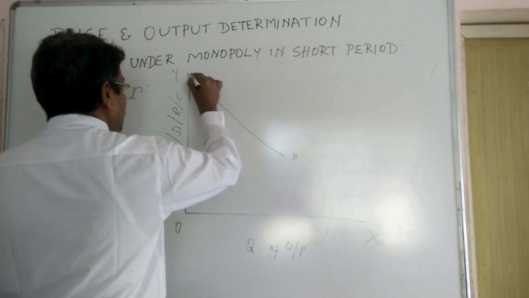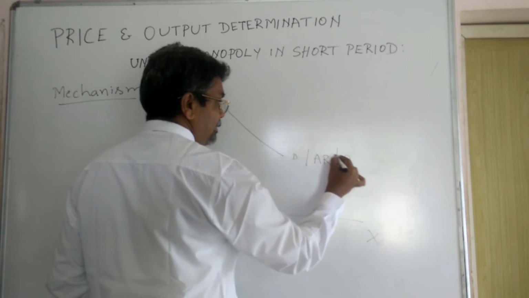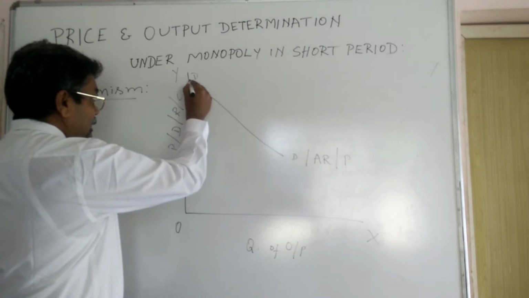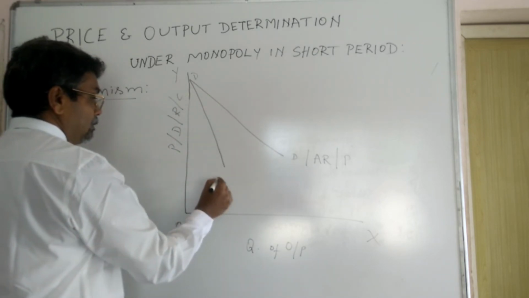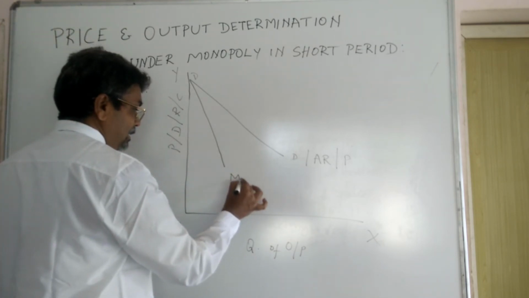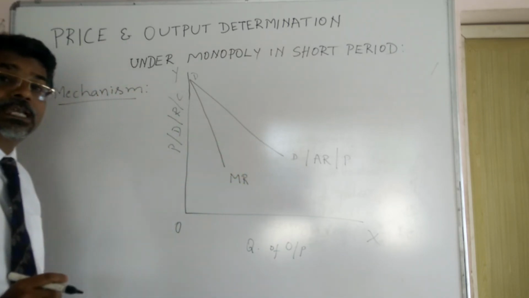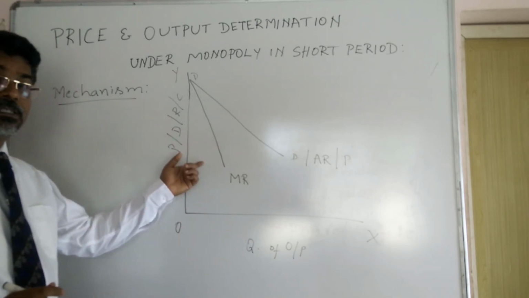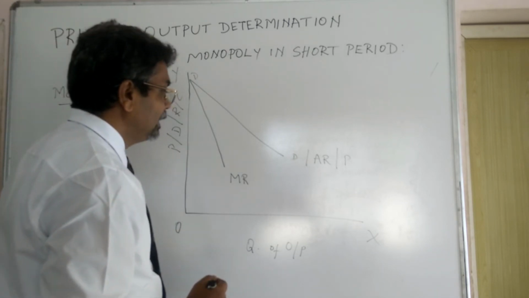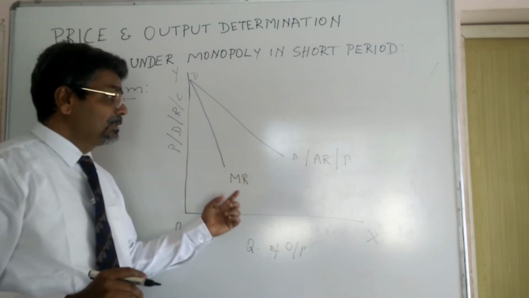This is the DD curve, also referred to as the average revenue curve, or price. We already understood. And this curve is the marginal revenue curve, which lies below the AR curve. Already we discussed it under the nature of the demand curve in monopoly. Now we are going to see the cost curves.